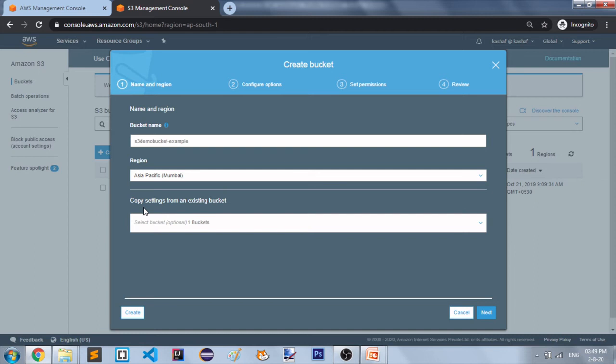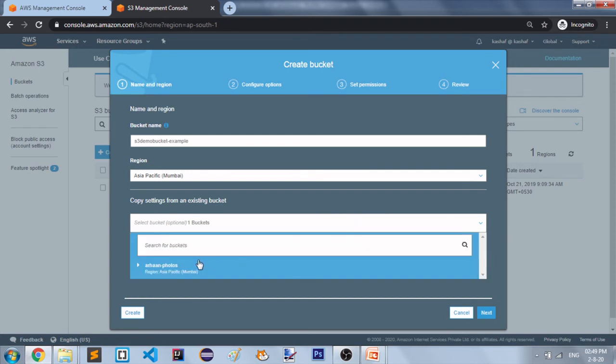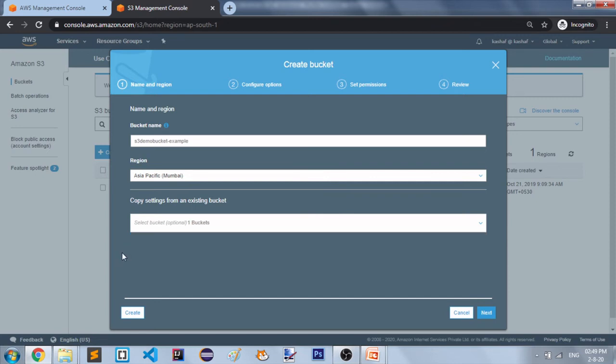In the next property, you can copy settings from an existing bucket. If you already have some buckets, you can copy the settings from an existing bucket by selecting that bucket. So you need not set all settings again and again. You can copy from your existing bucket.